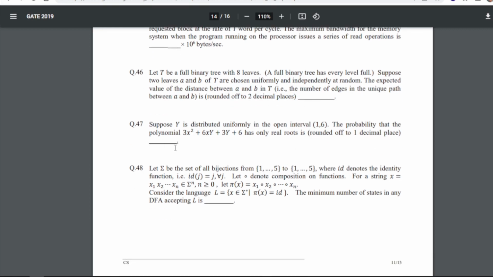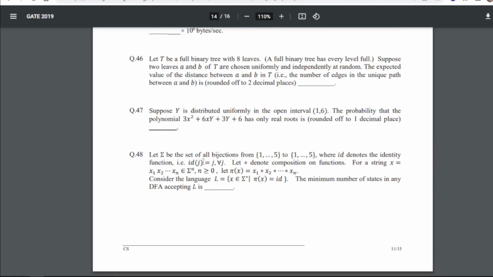Now suppose y is distributed uniformly in the open interval 1/6. The probability that the polynomial, this expression, has only real roots is what? So again we have to round this to 1 decimal. So for 47, our answer is 0.8.